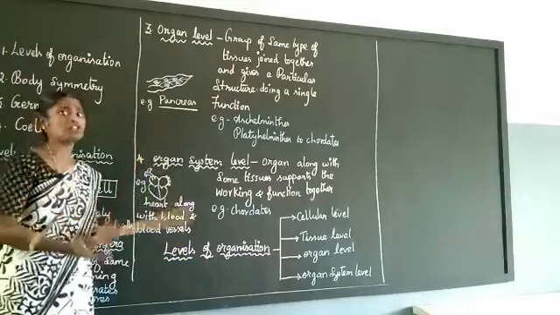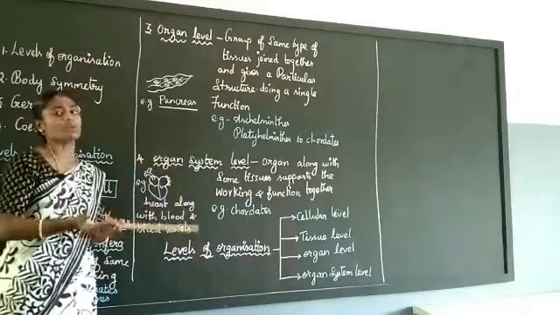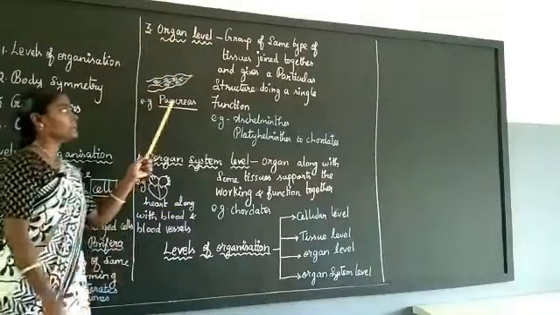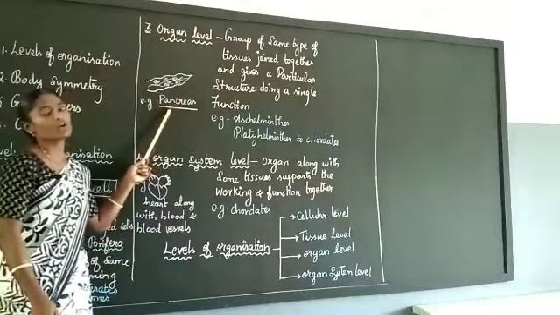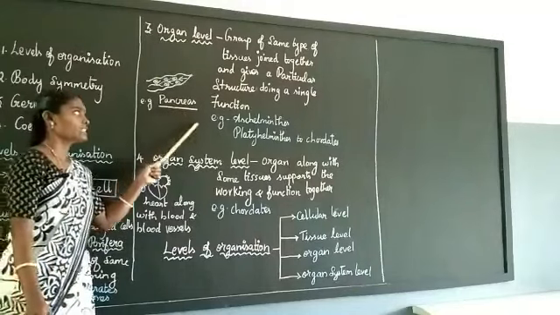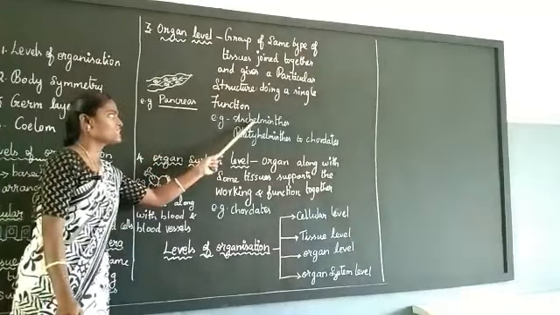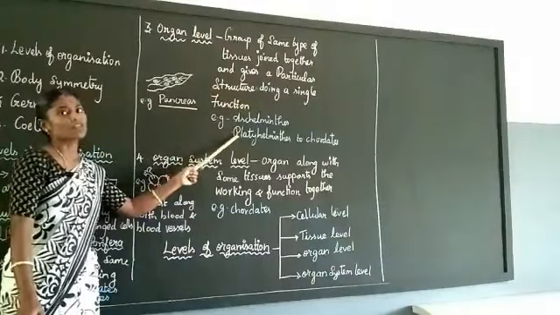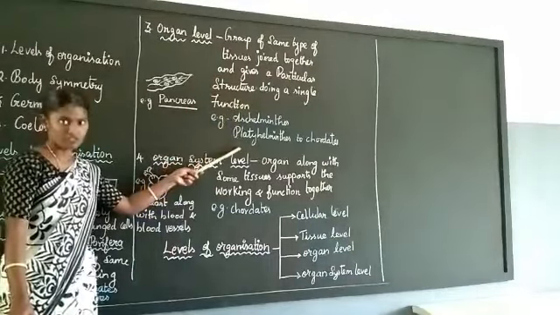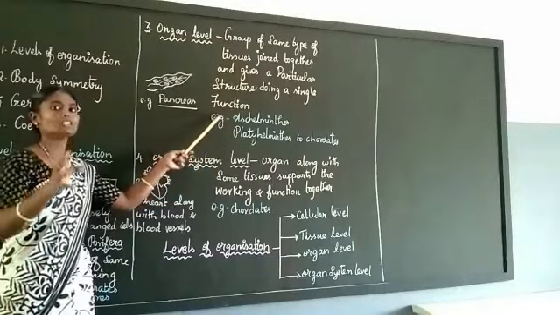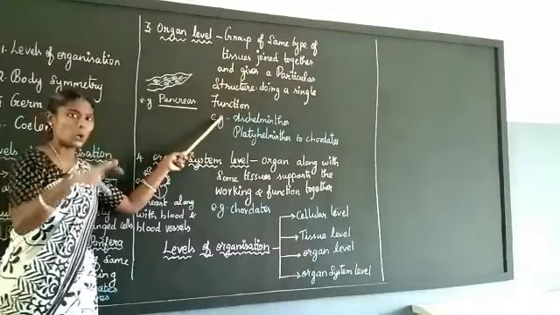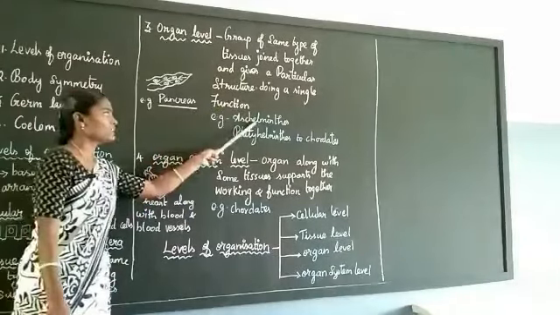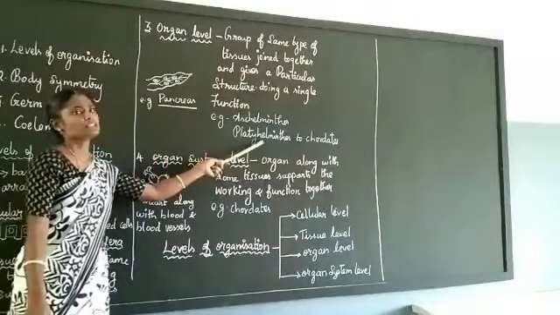Then the same type of tissues forming a particular shape is called organ level. That is, this animal has a particular organ for doing a function. For example, in phylum Aschelminthes and Platyhelminthes, there is an organ for doing a specific function. Those animals having organs in their body are included in the phylum Aschelminthes, Platyhelminthes, then